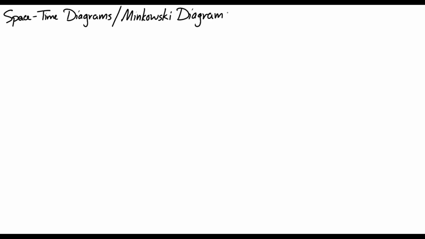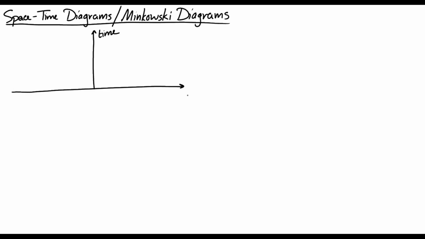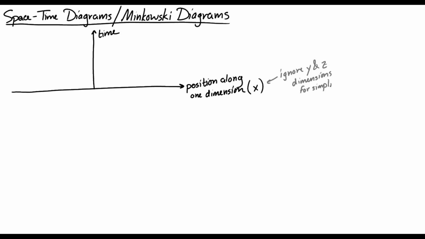And now let's look at space-time diagrams, also known as Minkowski diagrams. So we're going to put the vertical axis as time, and the horizontal axis we're going to have position along one dimension. So we're just going to talk about x. We're not going to do y or z. But if I have an object that has a constant position, then in a space-time diagram, it would look like this, just like that. It stays at the same location at all times.